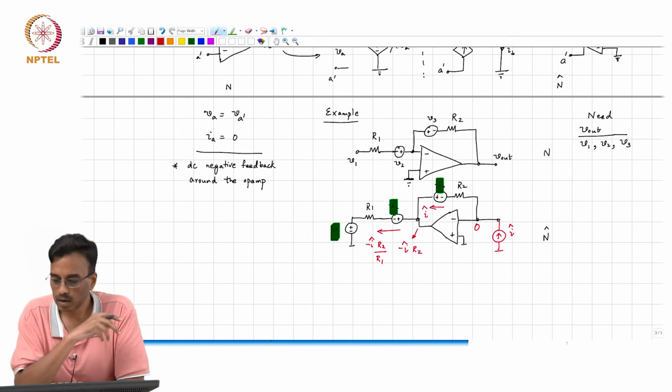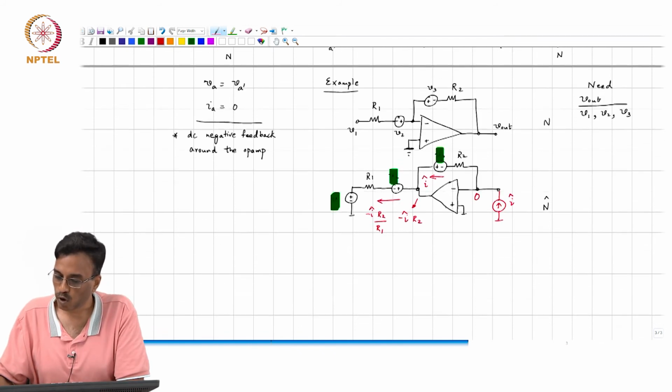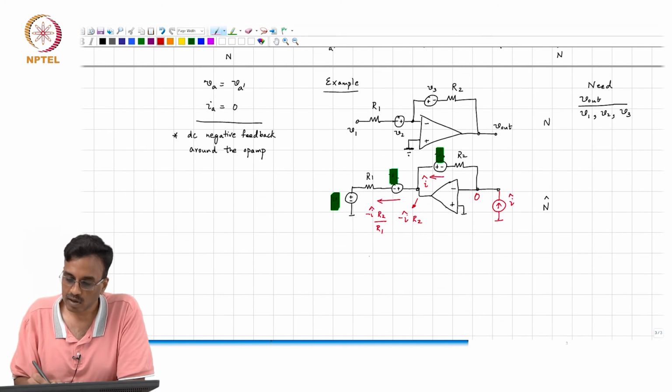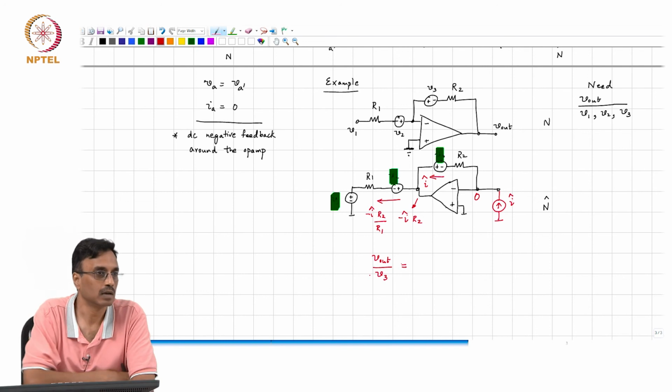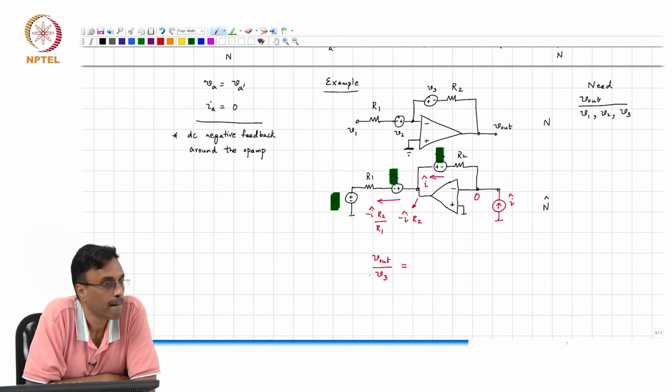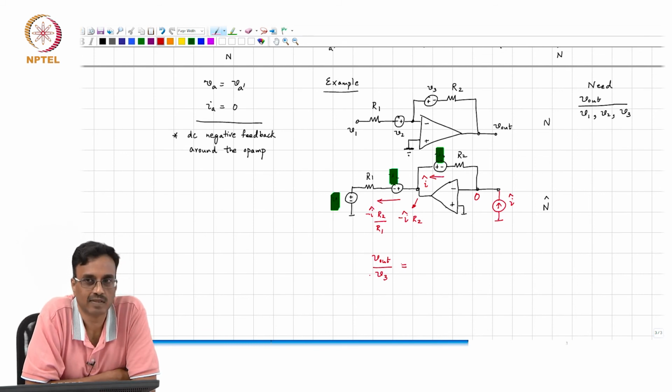Okay. And therefore, what comment can you make about V out by V3 in the original network? It is simply the same as... please think carefully and be careful about the signs.